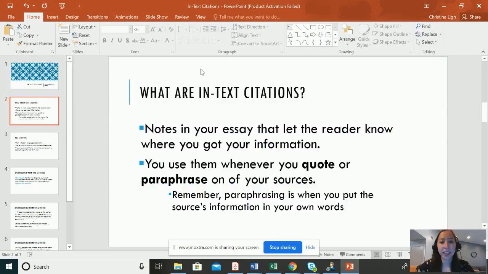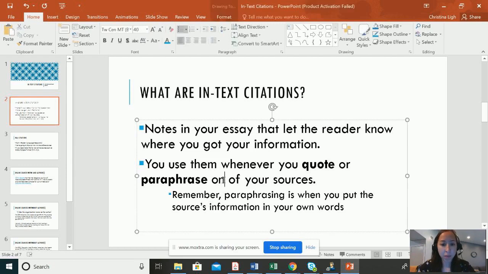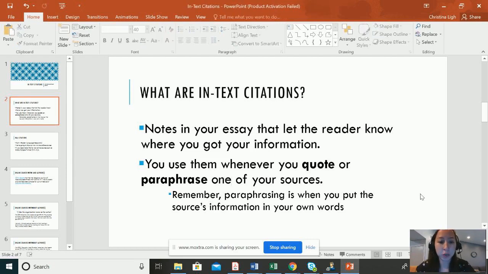Number one, what are in-text citations? These are basically little notes in your essay that let the reader know where you got your information. It lets me know as a reader that you use good sources and that you didn't just come up with this information by yourself. It lets me know that I can trust you and trust your research. You need to use these whenever you quote or paraphrase one of your sources. Remember, paraphrasing is when you put the source's information in your own words.